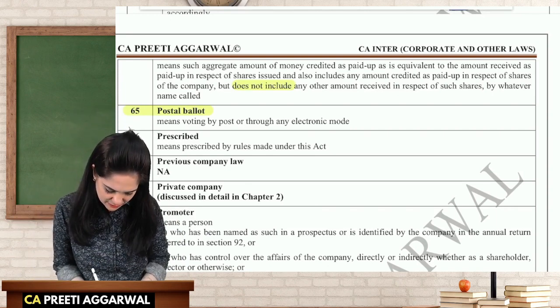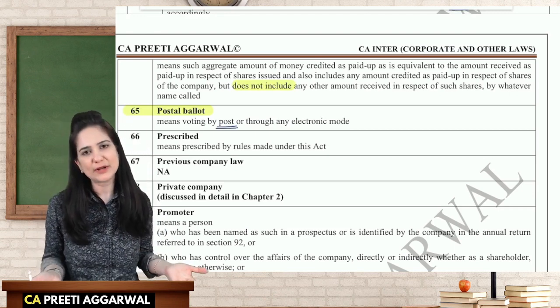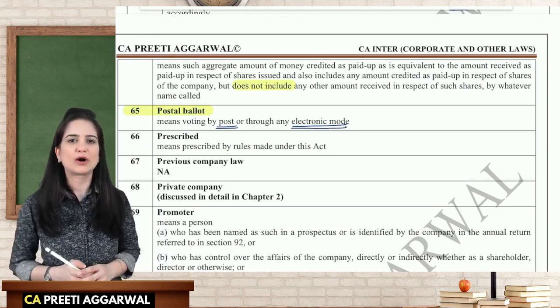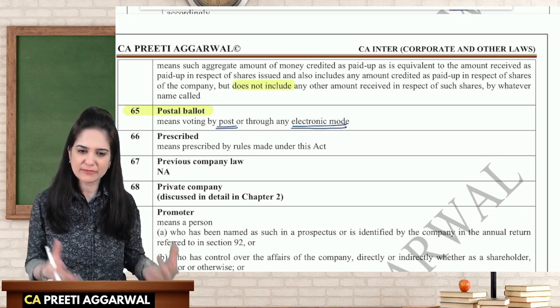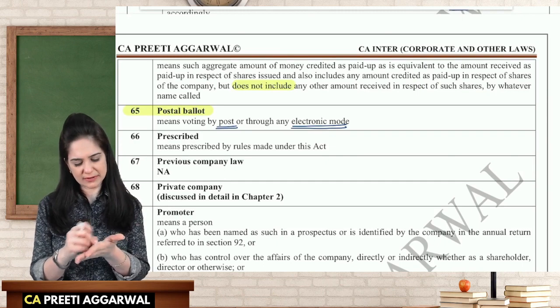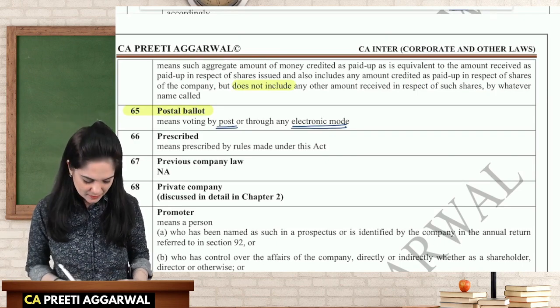So that is voting by post. And along with that, we also give you an electronic voting option. Electronic voting means logging in and casting your votes online. For people who don't know how to vote electronically, we also send it by post, so they can tick whether they want to vote in favor or against and send the vote through post.